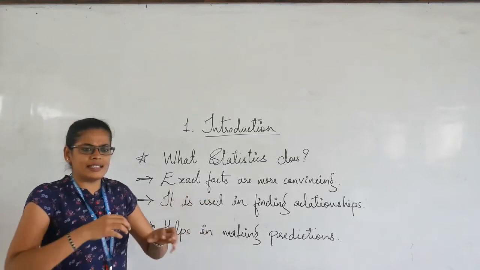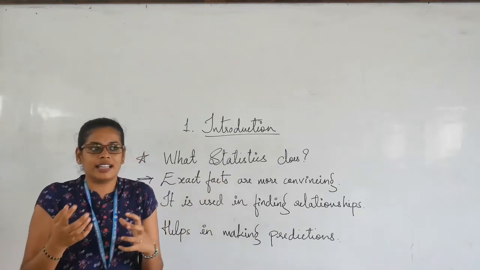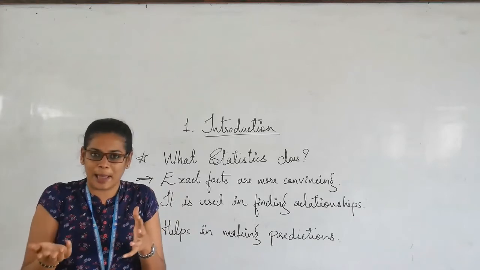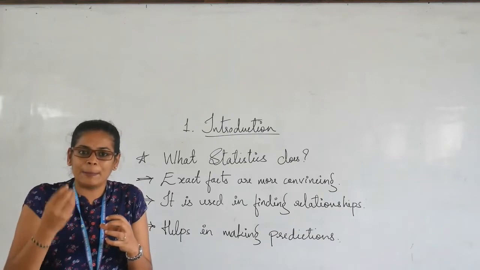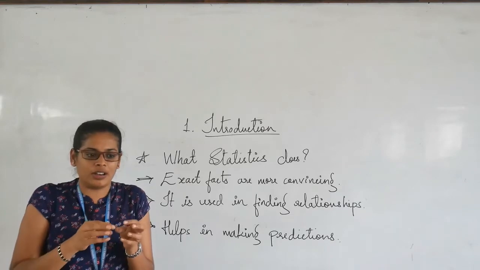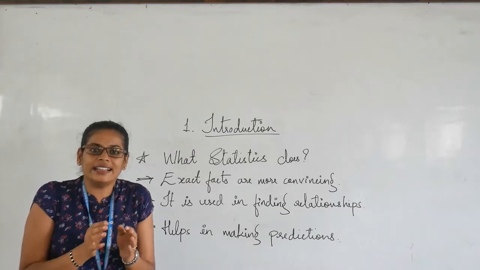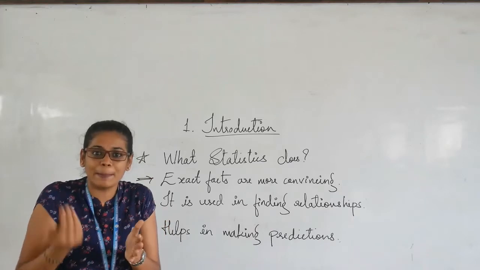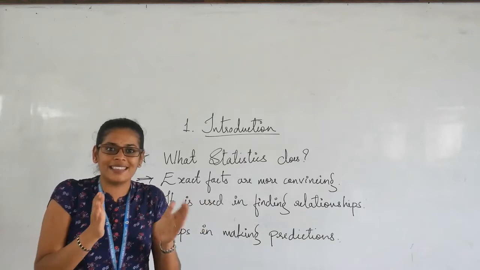For example, take a situation where a disaster or a flood has happened, and you want to mention how many people have died. If you say 480 people have died in that disaster, then you are giving exact facts and figures, instead of saying hundreds of people have died. So you can see that difference.